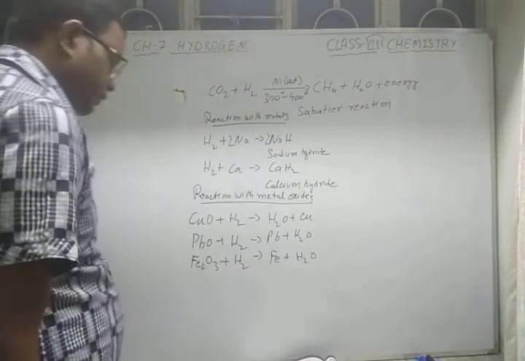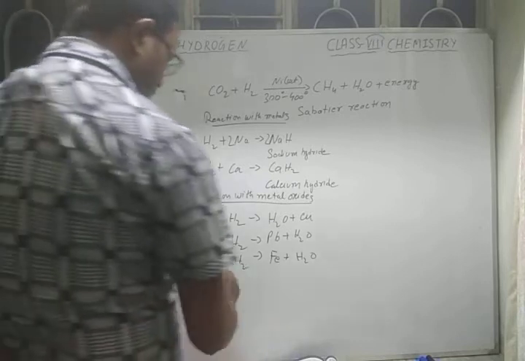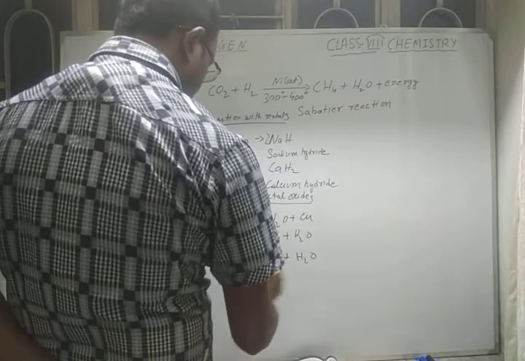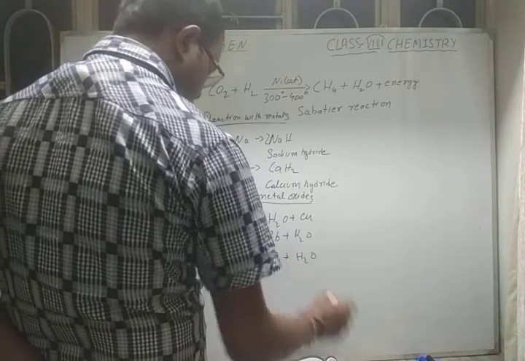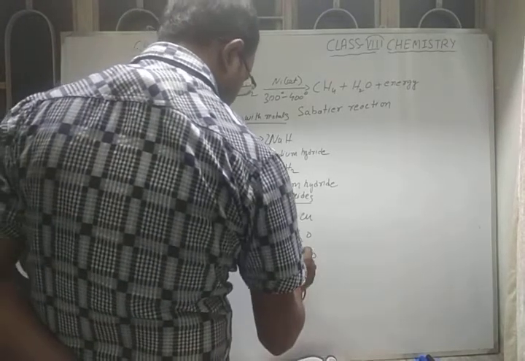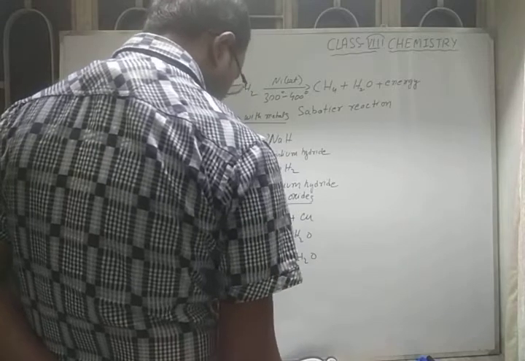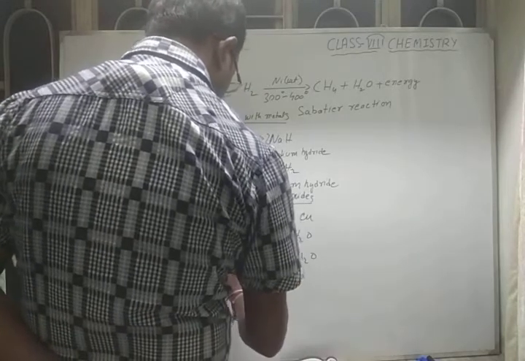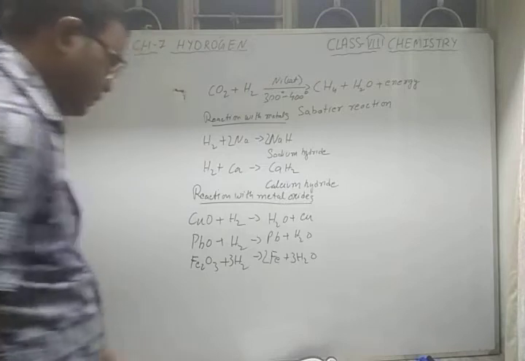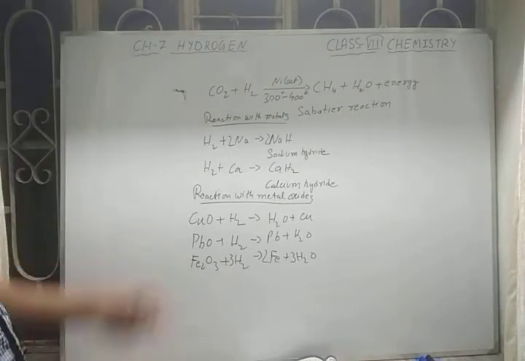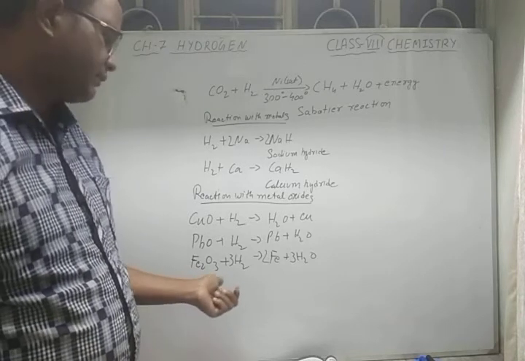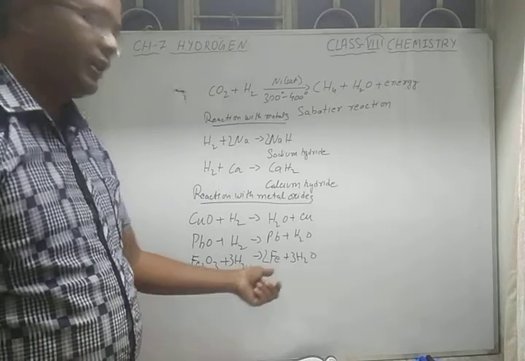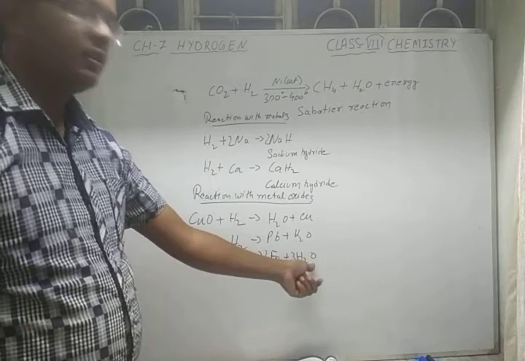Now if you want to do the balancing, you can do 2 hydrogen, oxygen is 3, so here it is 2, so it will be 3. Okay, and after that here also you have to do the 3. Now it is the balanced chemical equation. So again we can see when ferric oxide reacts with hydrogen, you will get pure form of iron with the water.